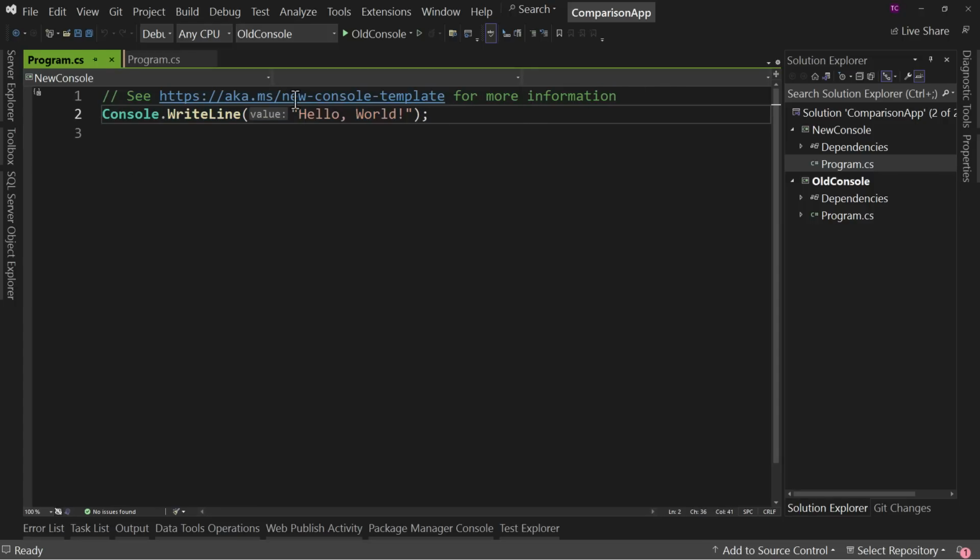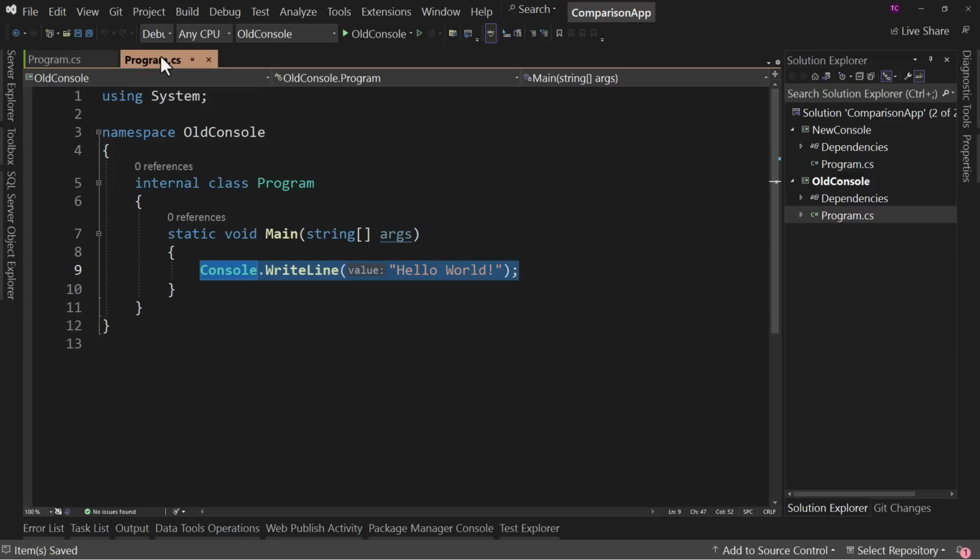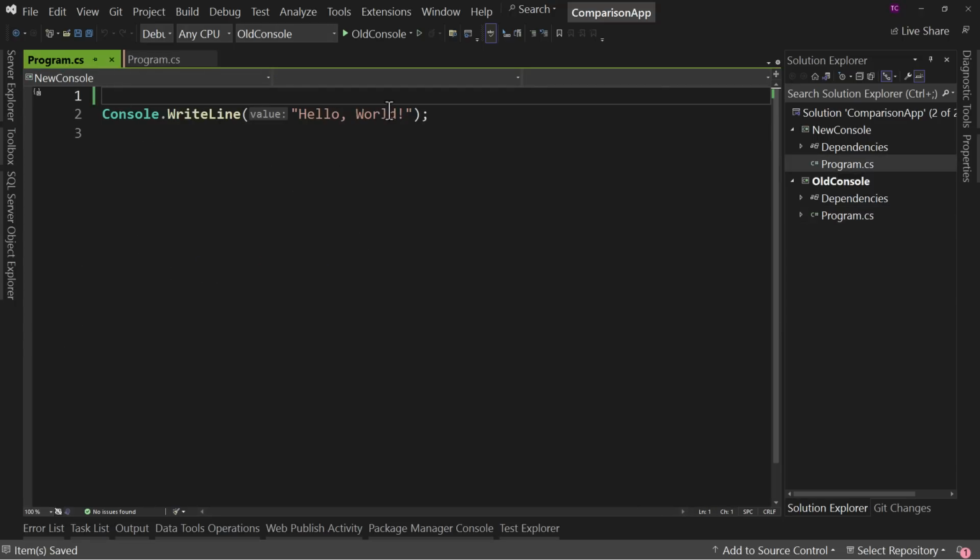And by the way, that new comment is talking about the new console template, and there's more information about it and why it is the way it is. So we even documented, hey, there's some changes and here's what they are. But let's get rid of that, and we can see that that's all we have for Program.cs. That's quite a difference from this. So we've obviously hidden a bunch of stuff here, right? Well, no, not really.